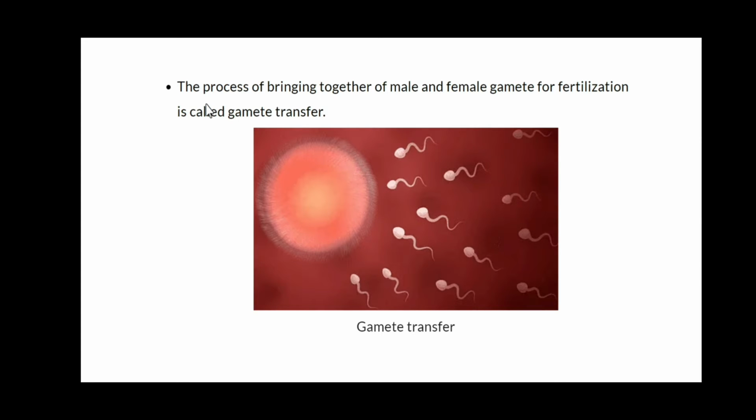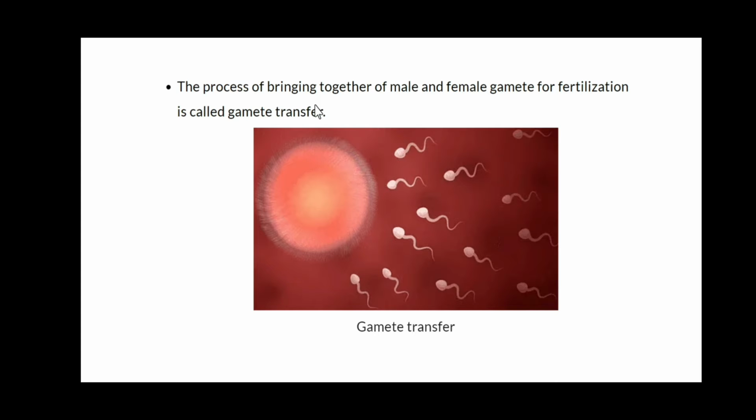You can say it in this way also: it is the transfer of male gamete towards the female gamete for the purpose of fertilization. This is what is called gamete transfer.